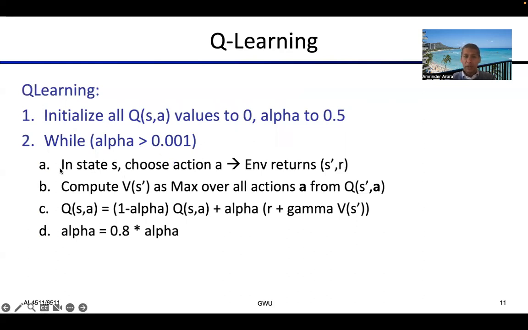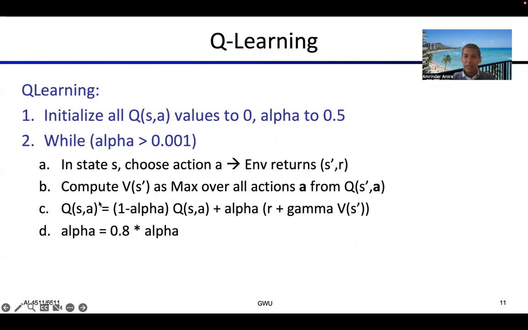Inside the iteration, we will choose a state and a certain action, and the environment will return a new state and the reward. We will compute the value of the new state by taking the maximum over all the actions from the state action estimates that we have.